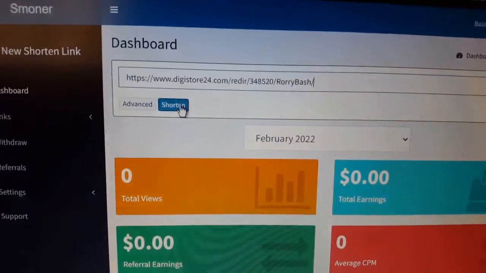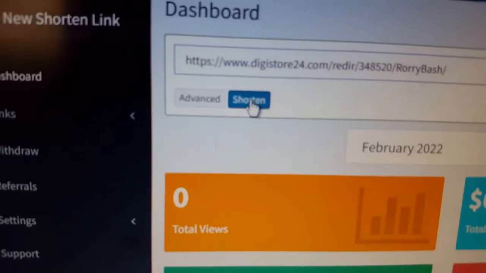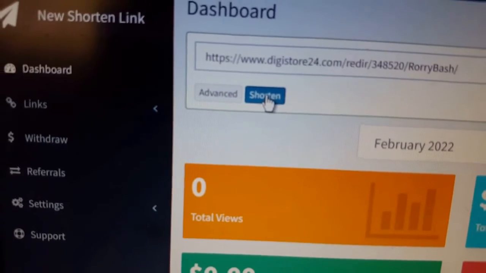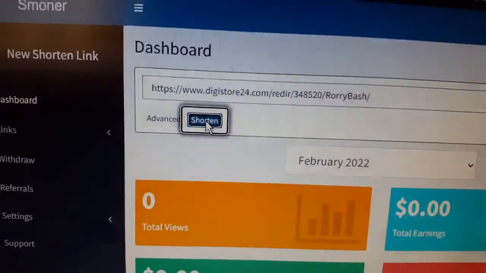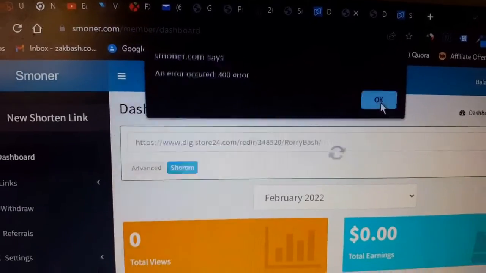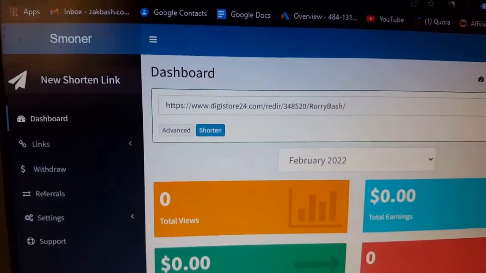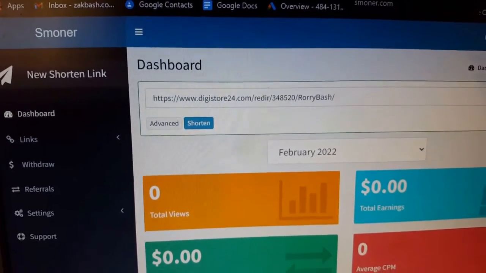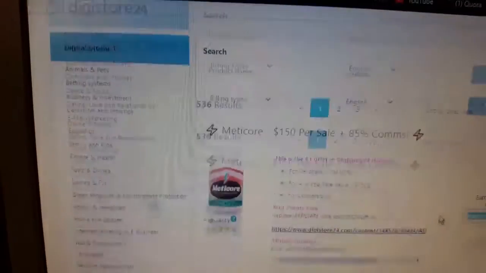What you're going to do here is shorten. Click that button, shorten. It's not actually showing up clearly. You click on this button, say shorten, and it's going to show you the long link. I think I need to refresh this page, or is it because I've already done that? Let's grab a different offer and try to promote that.